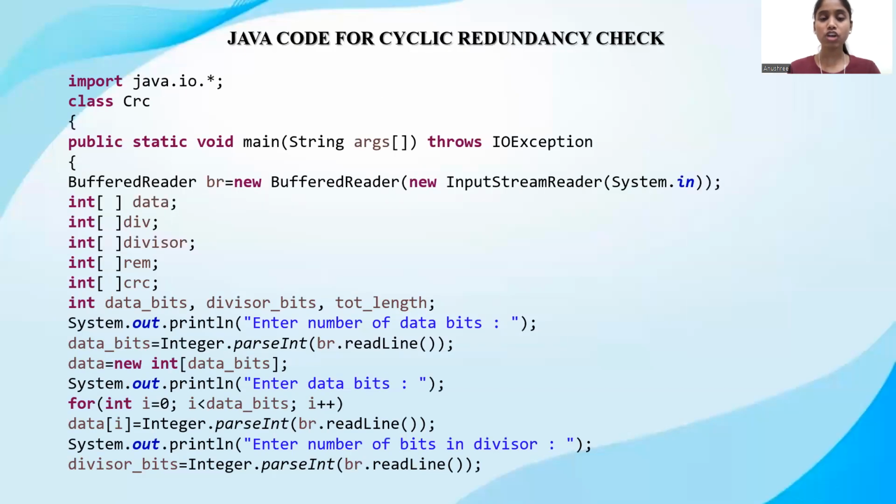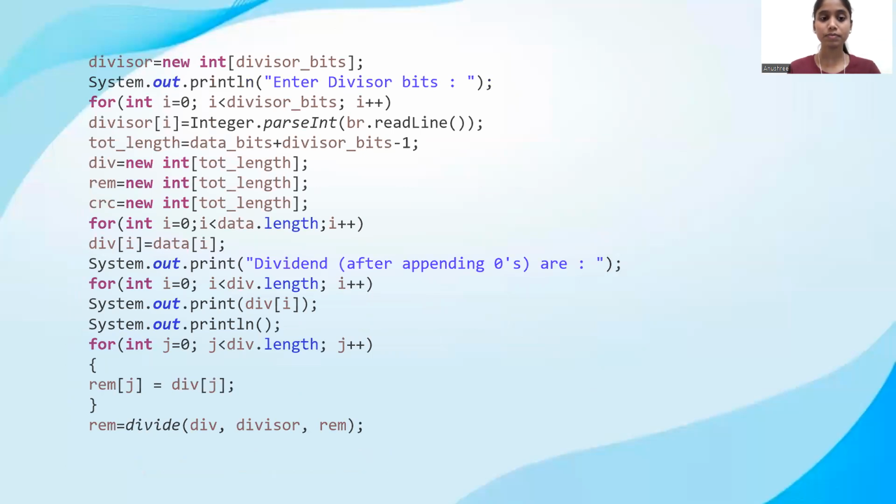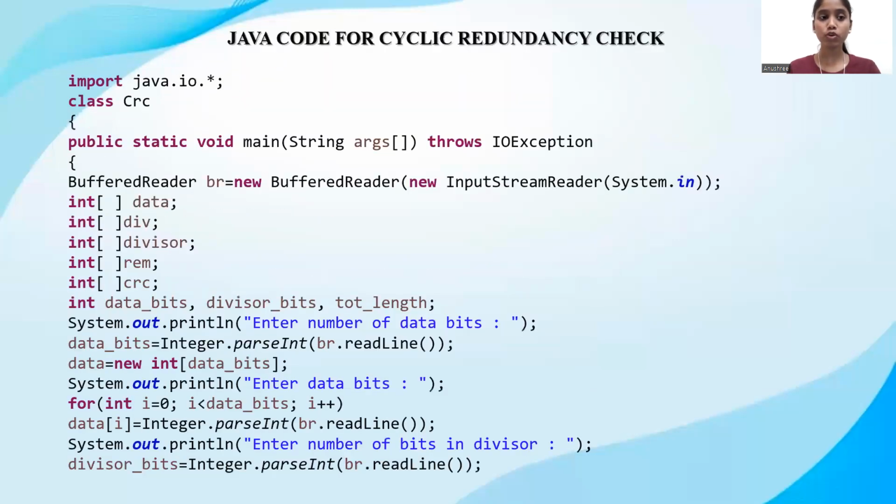So let's understand the Java code for CRC. First we import java.io.*, which has the collection of packages, and we create a class CRC. We have the buffered reader, which is a buffer for storing the data bits from the user. We initialize the arrays data, divisor, remainder, CRC, and dividend. We also declare the data bits, divisor bits, and total length.